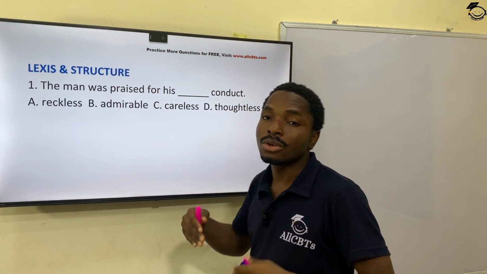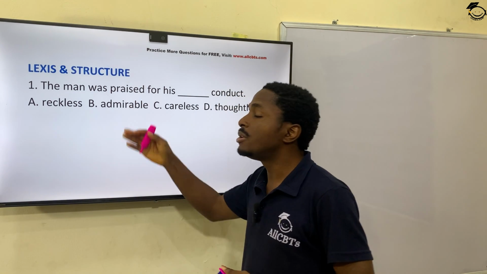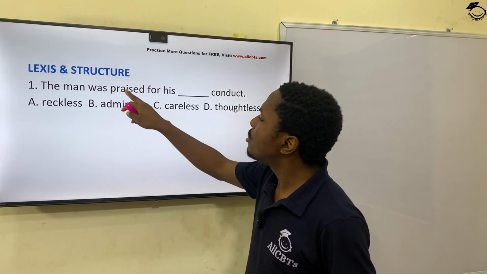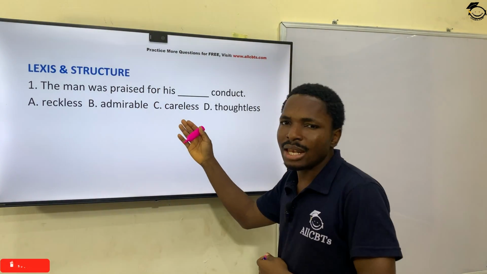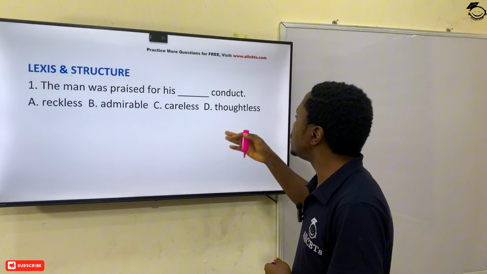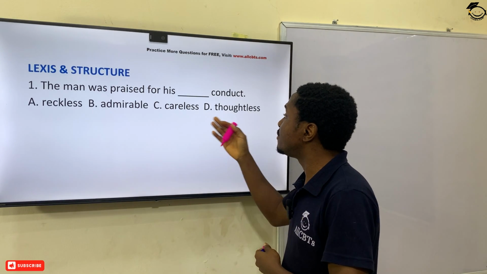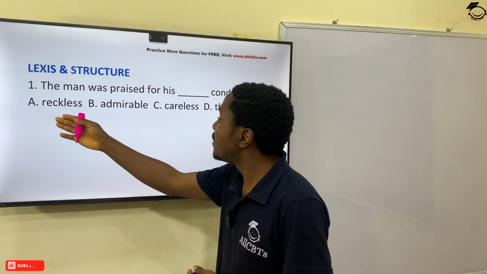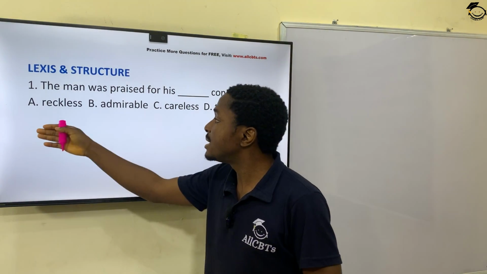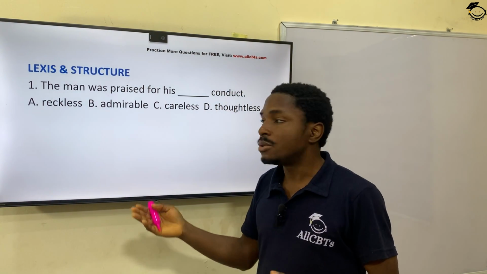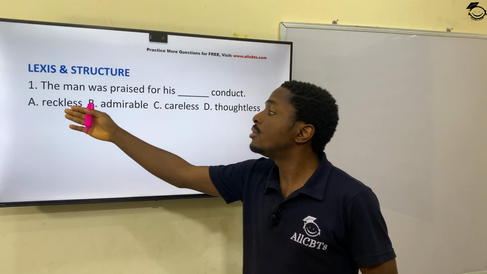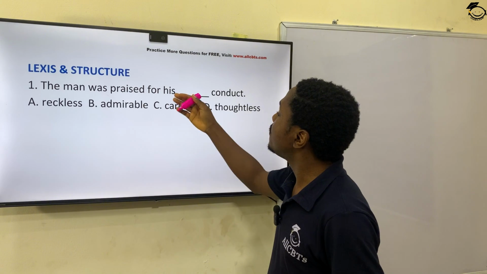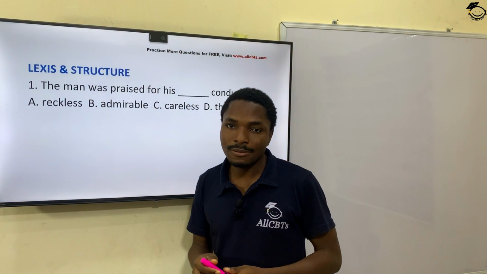What would be here would be something positive, because you only offer praise to positive actions. It couldn't be careless or thoughtless because these are negative attitudes. The only positive option here is admirable. No other option makes sense there. So the man was praised for his admirable conduct.